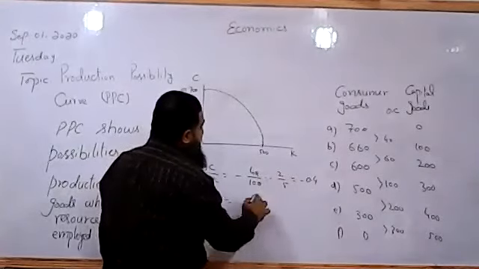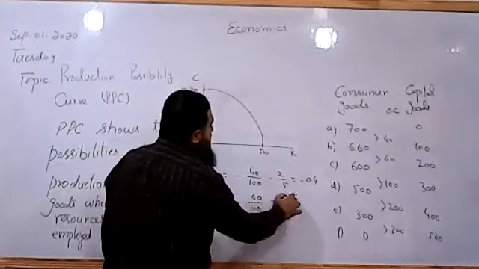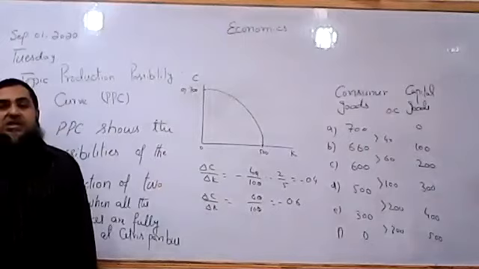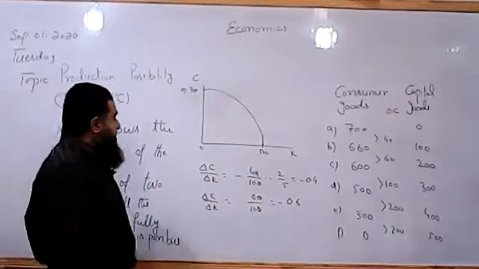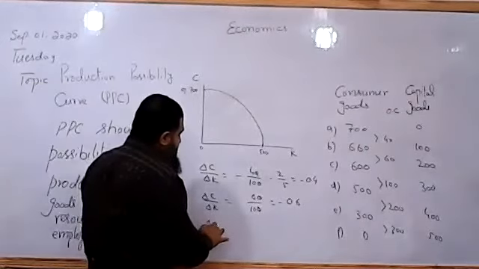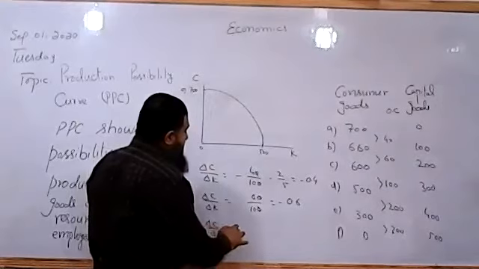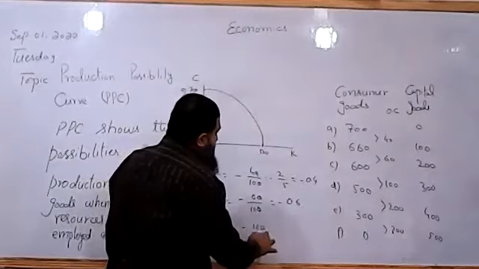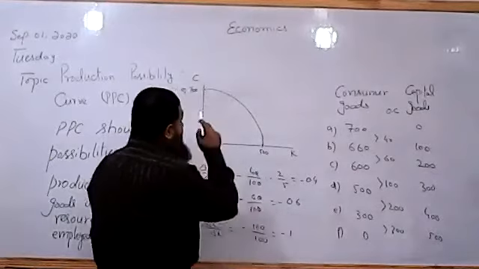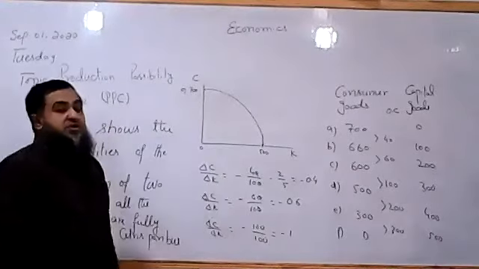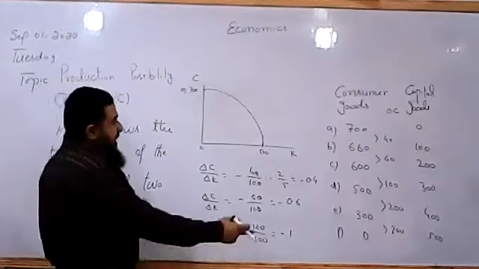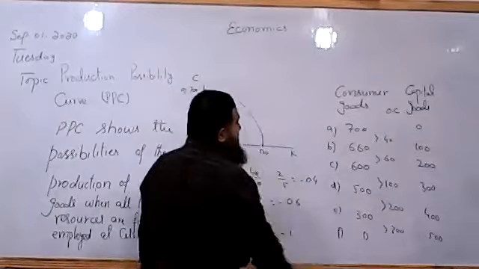So you can see over here, this is minus 0.6. Now the opportunity cost of the extra capital item has increased to 0.6. For even extra units of 100, now it is again minus 100 over 100. Now there is a 1-to-1 ratio. For 1 unit of consumer goods to give up, we are able to get an extra unit of capital goods. So again it will be 2 and then it is 3.